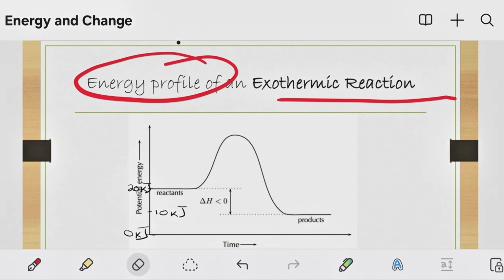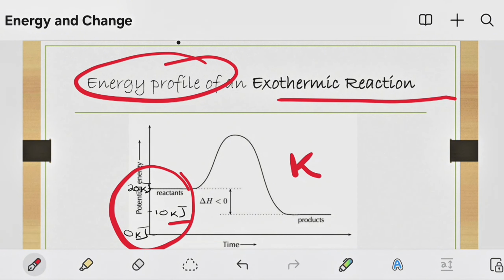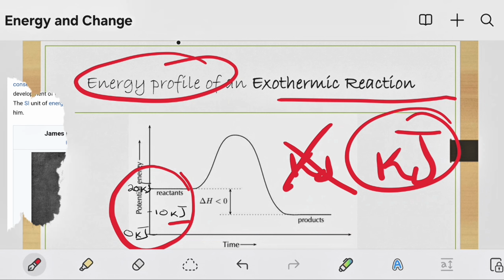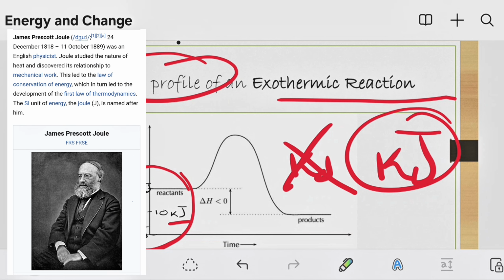First, the units we use for potential energy are kilojoules, kJ, with a capital letter J. Why a capital J? Because we are giving credit to one of the best physicists, James Prescott Joule.